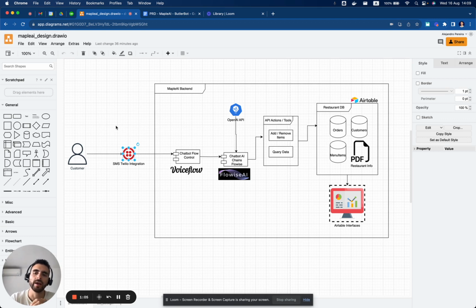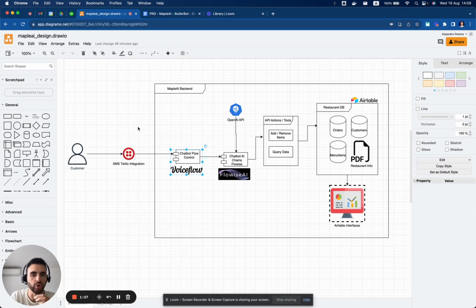integration. What we want to use for the chatbot flow control is Voiceflow. So that will be the main flows if the user wants to get information about the restaurant, do an order, or have customer support. All of that we will handle through Voiceflow.